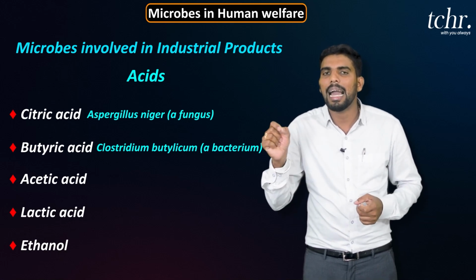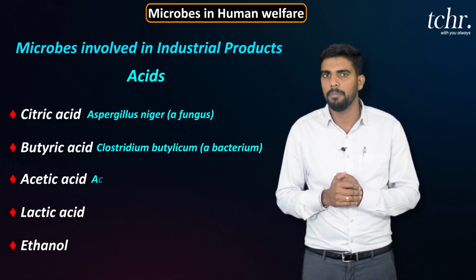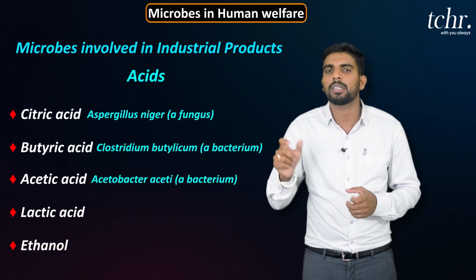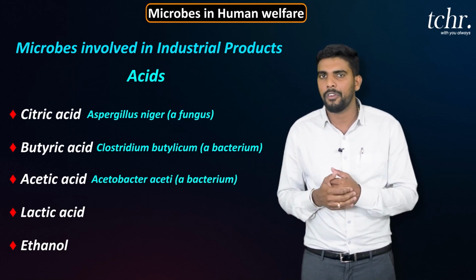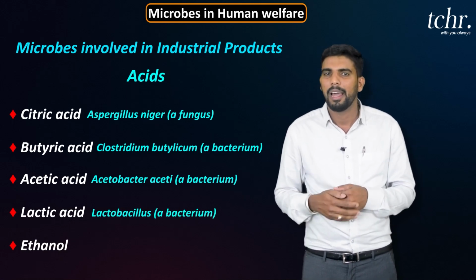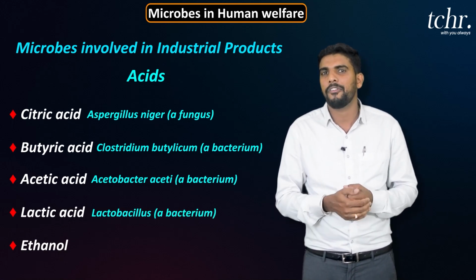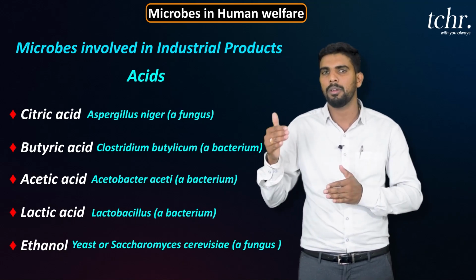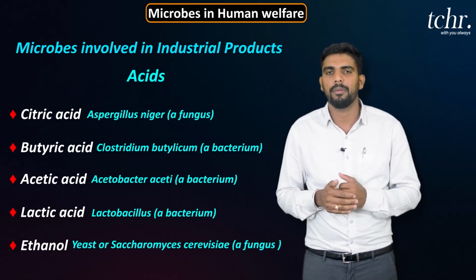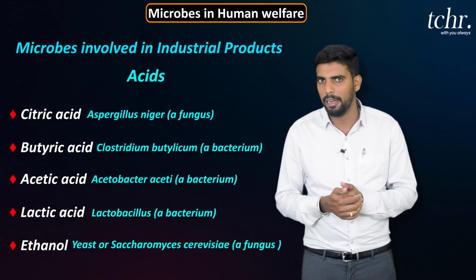Then acetic acid is extracted from Acetobacter aceti. Then lactic acid is extracted from Lactobacillus. Ethanol can be extracted from yeast Saccharomyces cerevisiae. These are the major acids that can be extracted from microbes on an industrial scale.